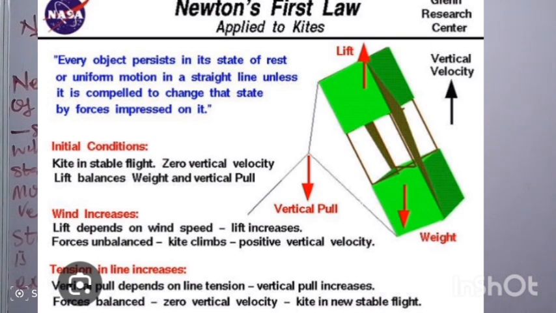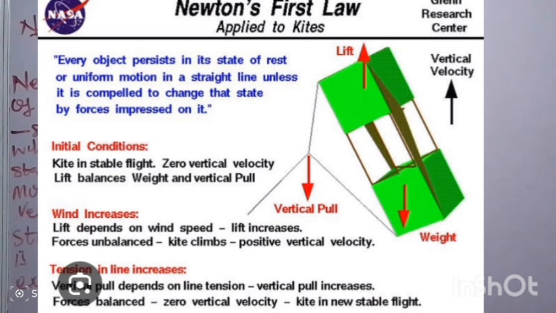Now, when the wind increases, then the lift increases. As we can see, the lift depends on the wind speed. So when the wind increases now, lift also increases. And when the lift increases, the unbalanced force on the kite also will climb up and we move up positively with vertical velocity. So the kite will move up with its vertical velocity.